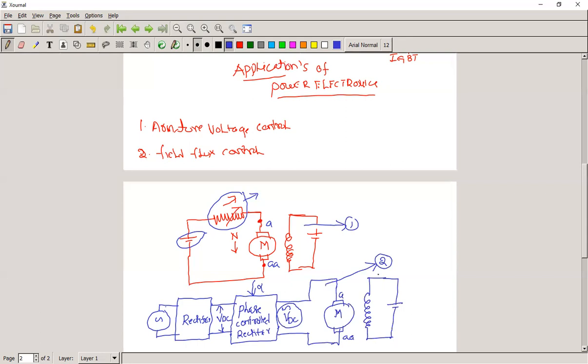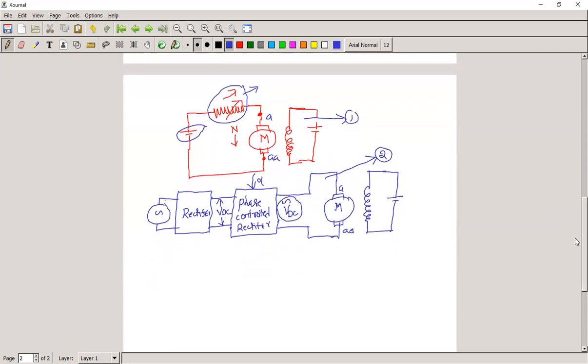So what is the difference between these two methods? Why should you go for power electronics? In the first method, you can change the speed of a motor only in steps. Suppose the speed of a motor is 1500 RPM, next we can run it at 1400 RPM. We don't have any smooth control because it is operated almost entirely manually.